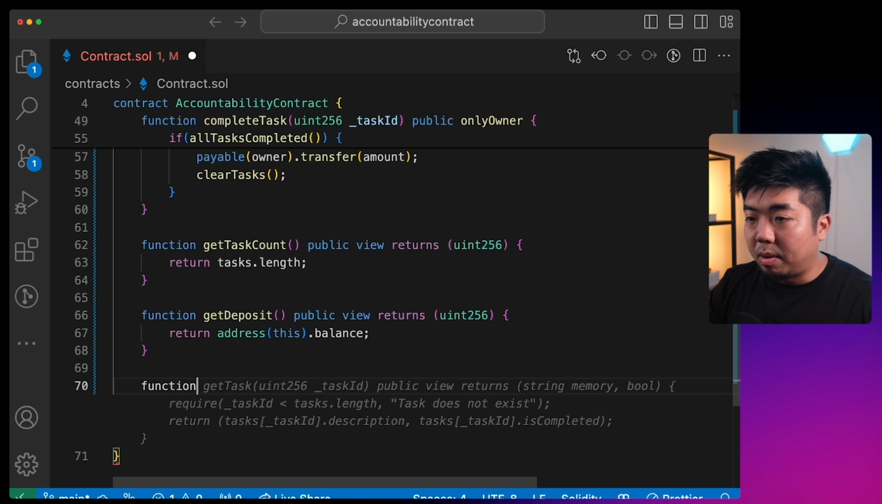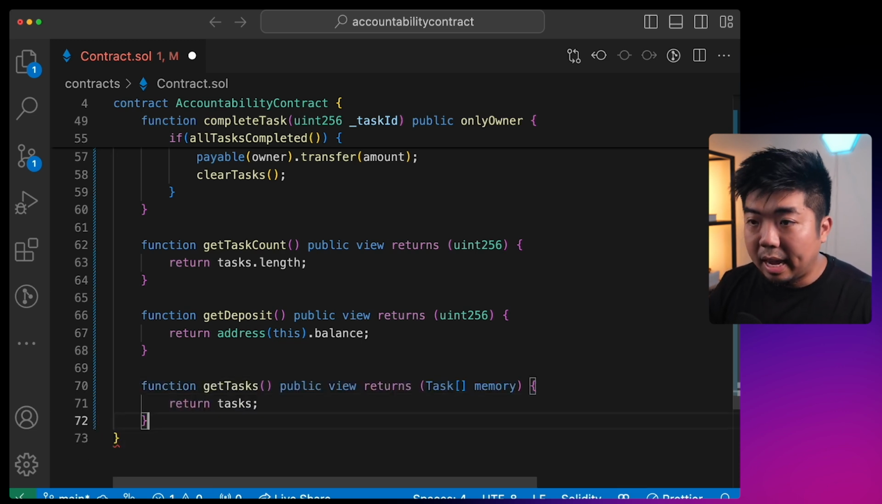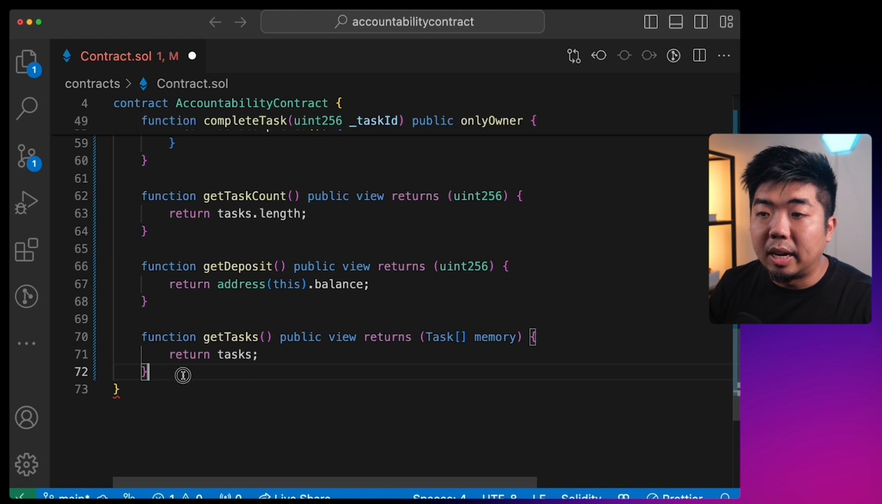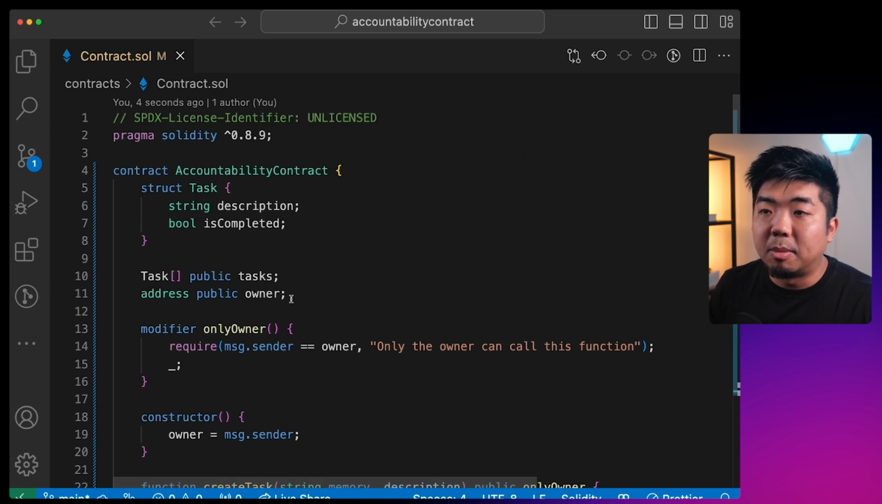And then the final one here, we are going to say get tasks, and this is just going to return us our task array so that we can get the task and display it in our Web3 application. So that does it for our accountability smart contract.